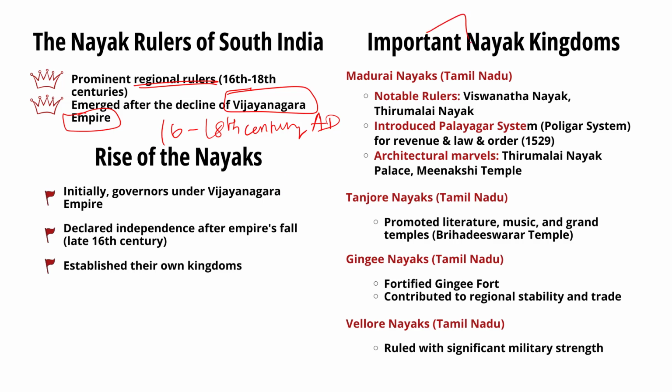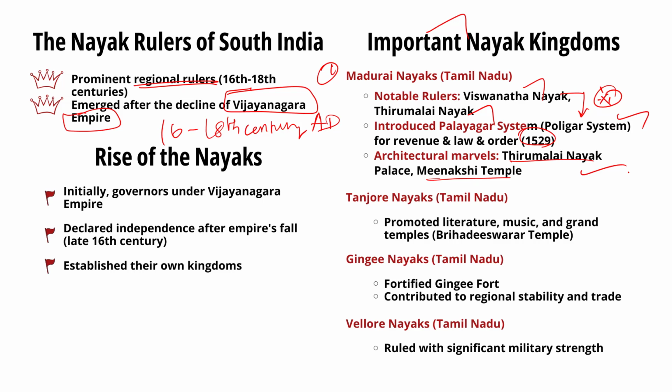The most famous one is Madurai Nayaks. Notable rulers were Vishwanatha Nayak and Tirumalai Nayak. It was during the period of Vishwanatha Nayak that the Palayakkarar system, which is also called the polygar system, was introduced in Tamil Nadu in 1529. Polygars were military chiefs who collected revenue and also took care of law and order. The Thirumalai Nayak Palace and the Meenakshi Temple are notable examples of architecture built under Madurai Nayakas.